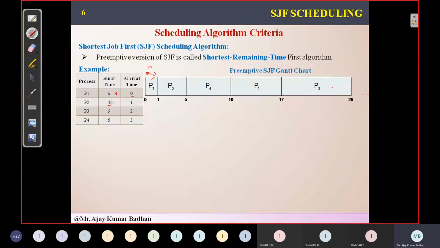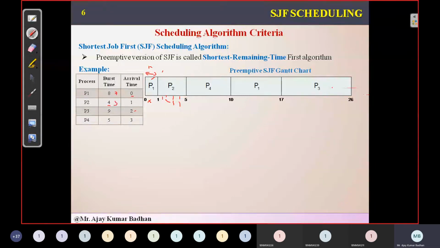But since 7 is greater than 4, we will preempt this process and allocate the CPU to P2, because it has 4 milliseconds. Now it has executed for 1 millisecond, here it will be 2. I have shown you in the diagram. Here it will be like 2, 3, 4. Each unit is 1 millisecond. So at time interval 2, at this portion, P3 came. But at that time, P2 had already executed 1 millisecond.